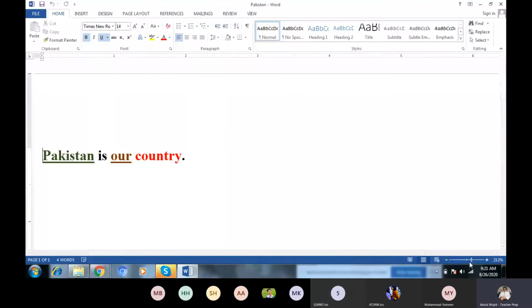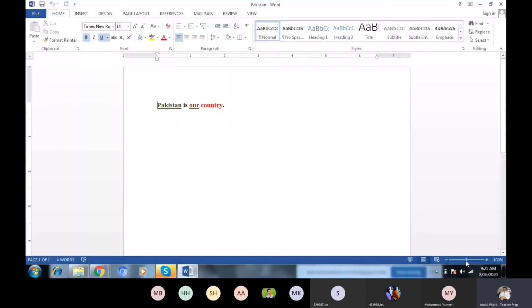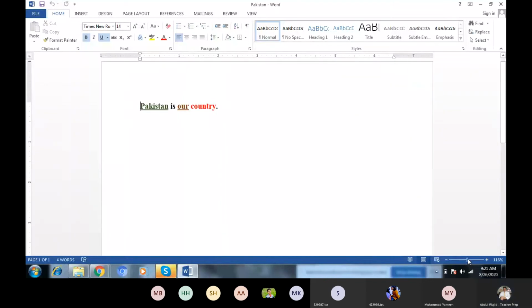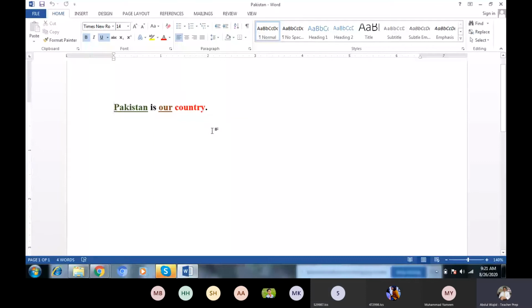Now this is called zoom in and zoom out. If you click here, okay. Now first, this is called cursor, where you enter your data, right? For example, I love Pakistan, right? The cursor which is blinking here, you enter the text or information or data. Data you can enter here.